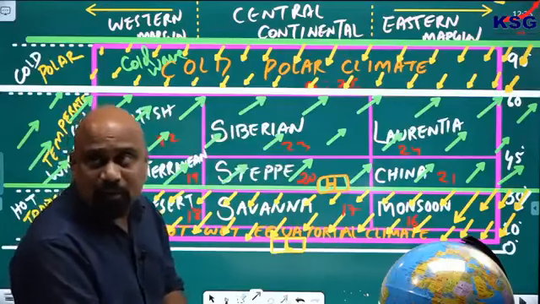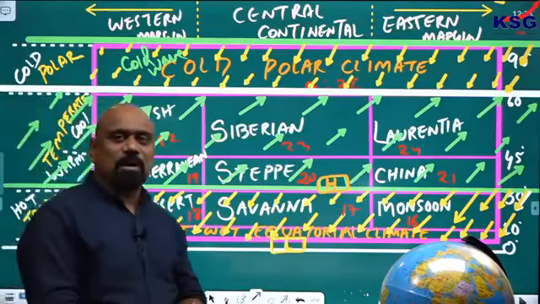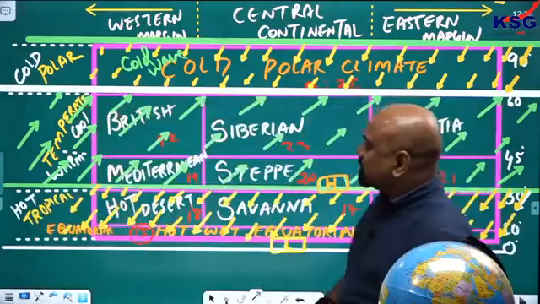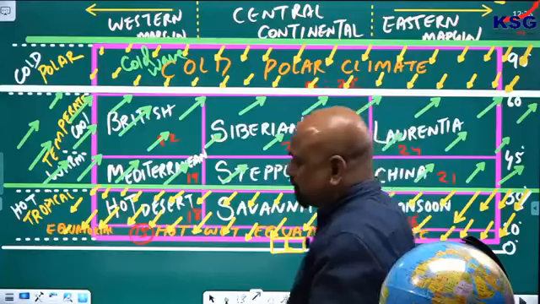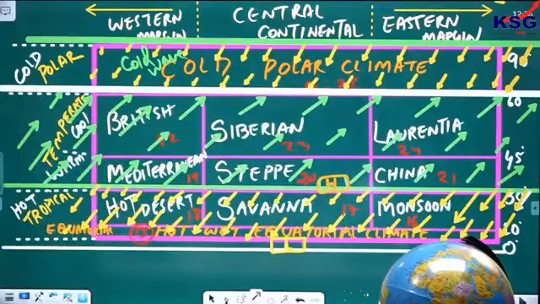Six types of climate are getting influenced by this westerly wind system. Again I am saying there are six different types of climate influenced by the westerly wind: British type, Mediterranean type, Siberian, Steppe, Laurentia and China type. All six types of climate are influenced by it.